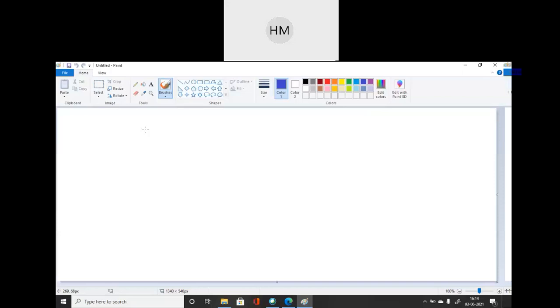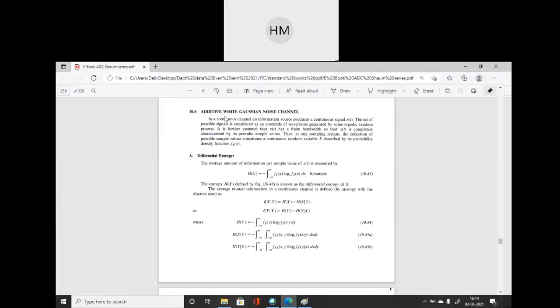So here we will discuss additive white Gaussian noise. I think you have heard of it. I will just show you some highlights from the book also. See students, additive white Gaussian noise channel. I will read these lines.